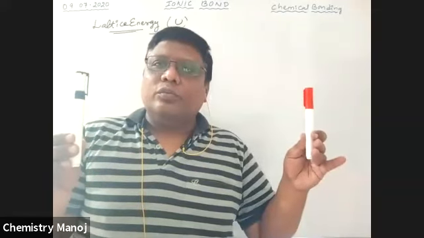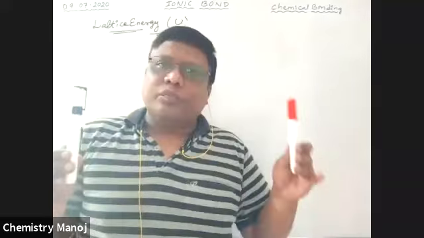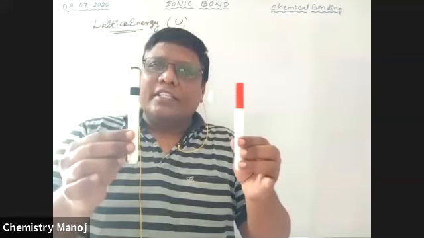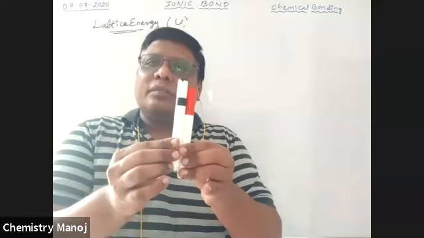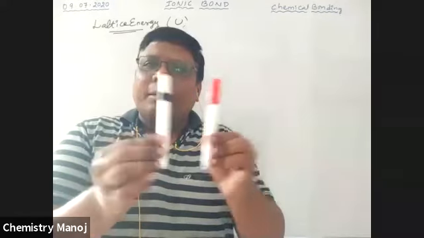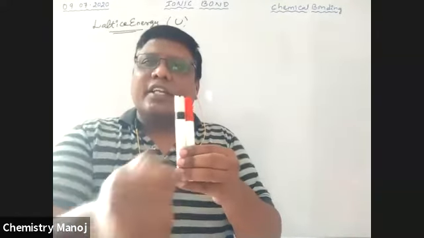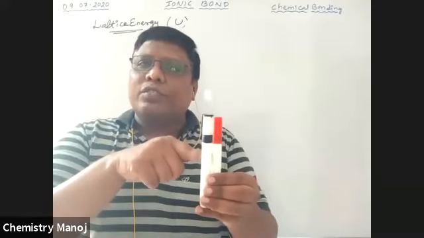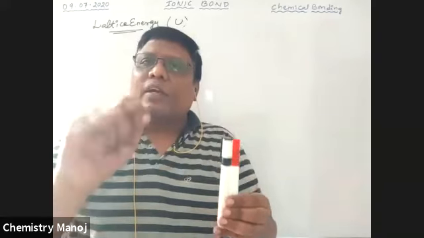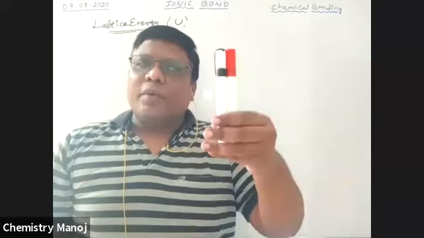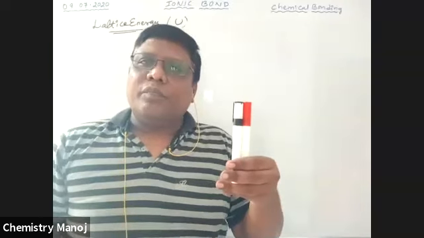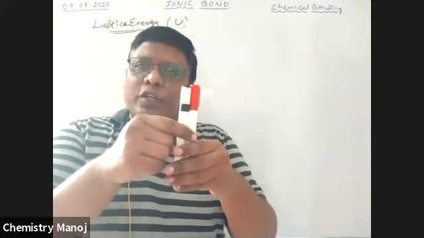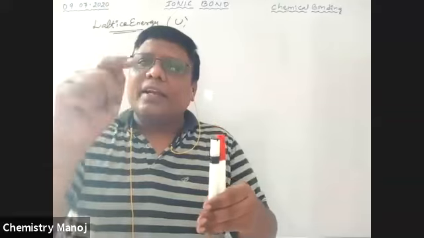Now it is 1 mole. I am trying to bring these two ions nearer. When a certain distance is reached, they are automatically strongly attracted. Because of this attraction, energy is released. That energy released during the formation of this solid NaCl lattice compound is called lattice energy. So the formed ionic compound is 1 mole. When 1 mole of ionic compound is formed in the solid state from its oppositely charged ions, the energy released is called lattice energy.